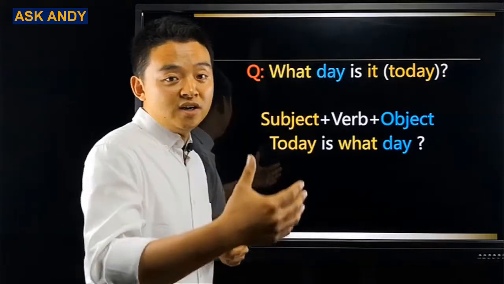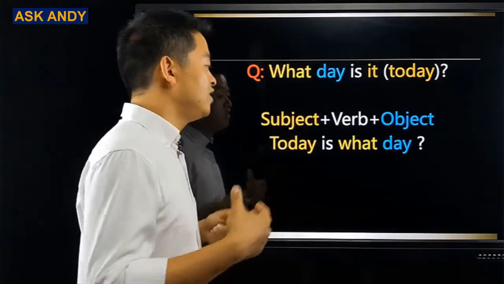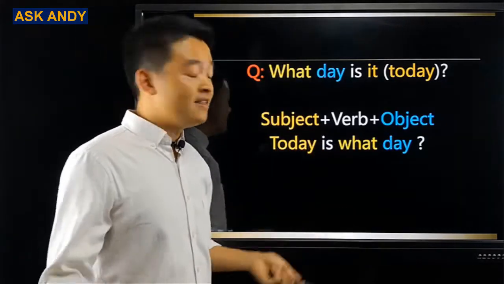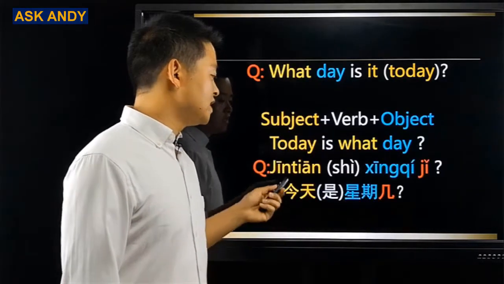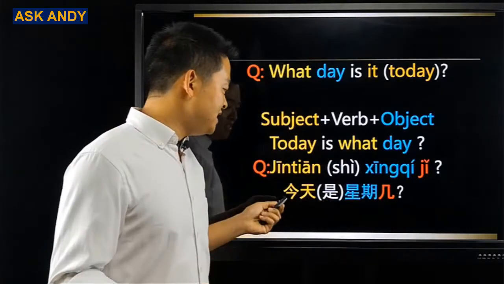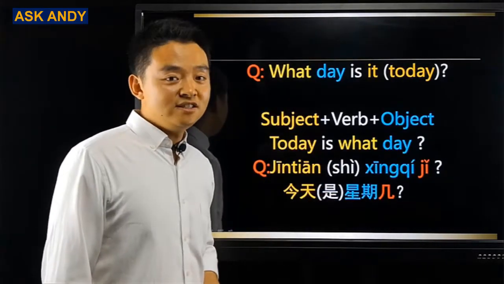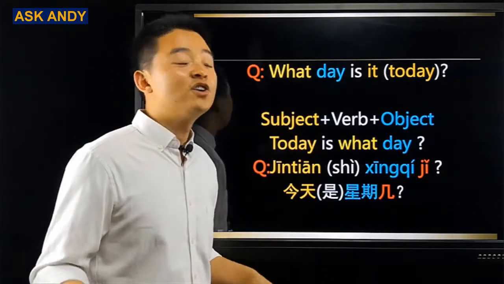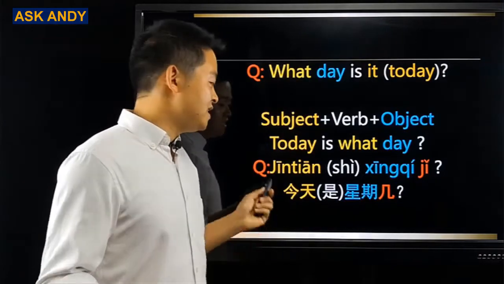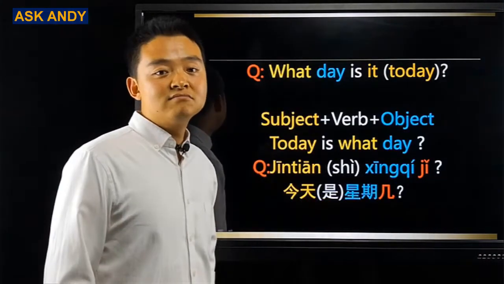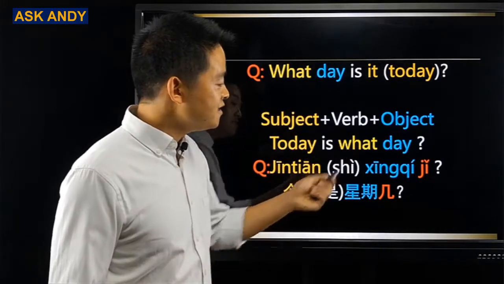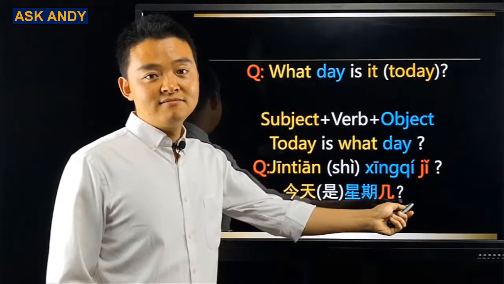So when you are saying that in Chinese, you need to say it as today is what day? And that is 今天是星期几? Probably you are going to hear people say 今天星期几? Usually we don't say that, 是. Here you can see what in Chinese is 几.